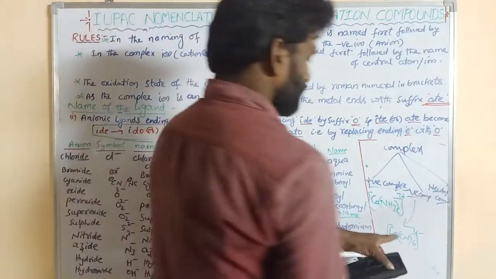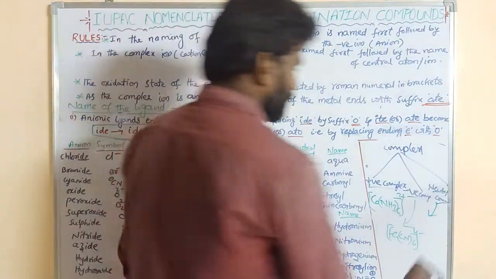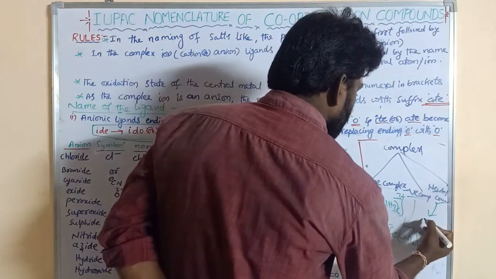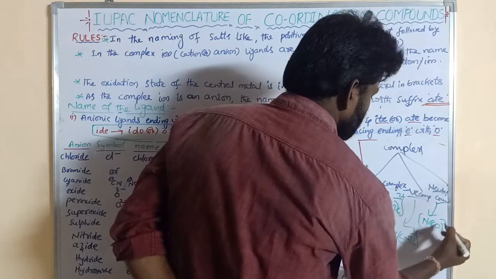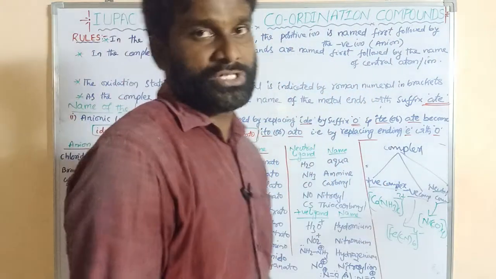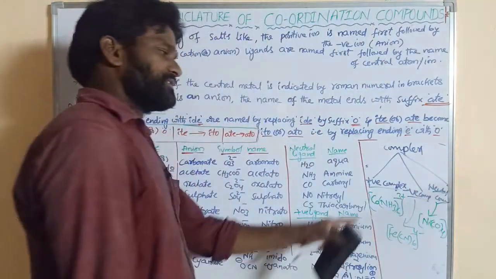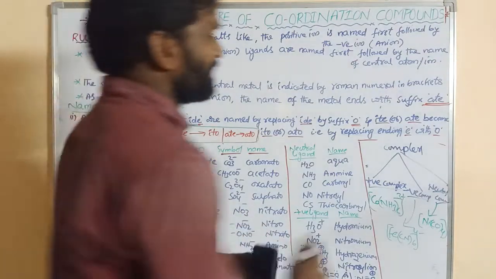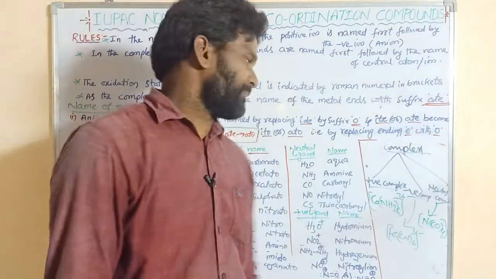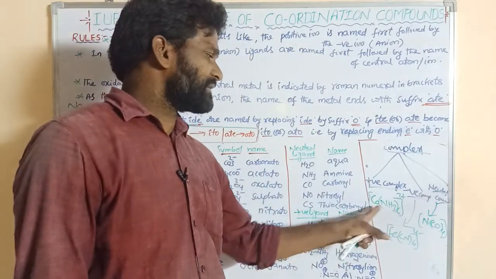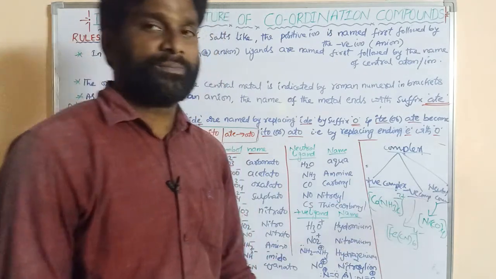Neutral complex: [Ni(CO)4]. This square bracket does not have any charge, so that is the neutral complex. Similarly, we can write some more examples. So complexes can be classified into three types: positive, negative and neutral. This square bracket has a positive charge, this one a negative charge, and this is the neutral complex.